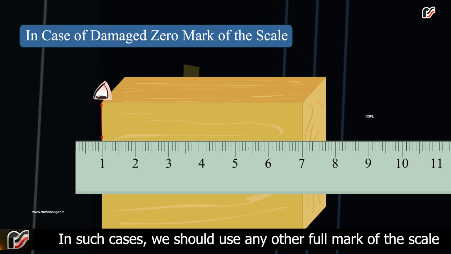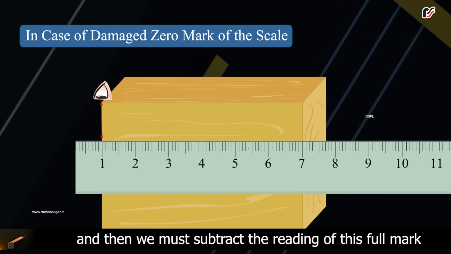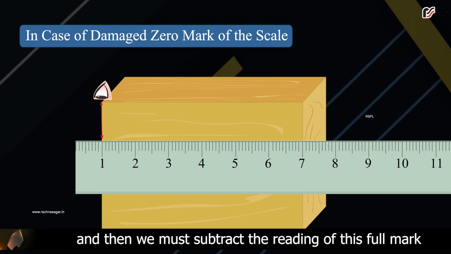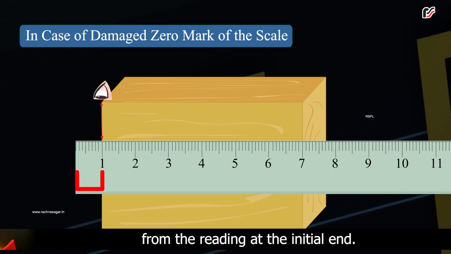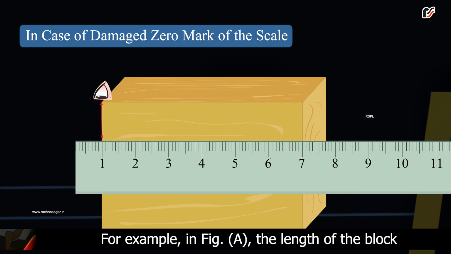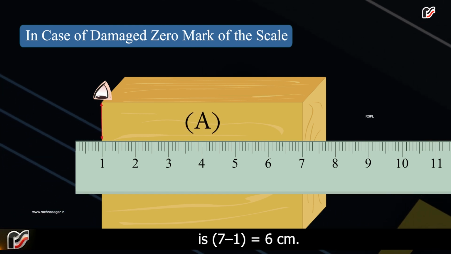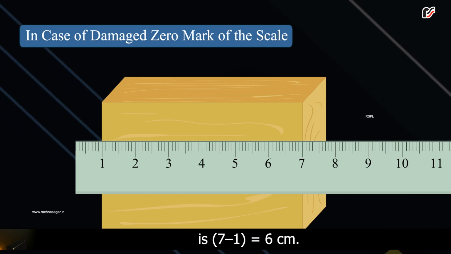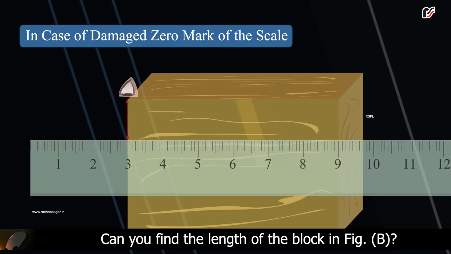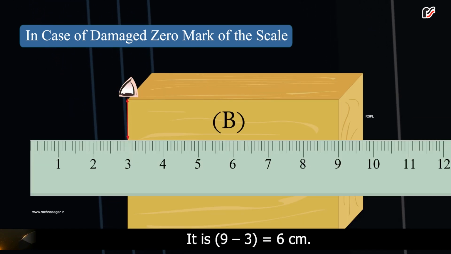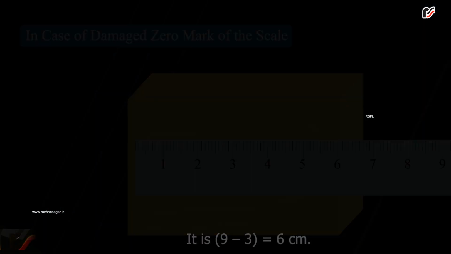In such cases, we should use any other full mark of the scale, and then we must subtract the reading of this full mark from the reading at the initial end. For example, in figure A, the length of the block is 7 minus 1 equals 6 cm. Can you find the length of the block in figure B? It is 9 minus 3 equals 6 cm.